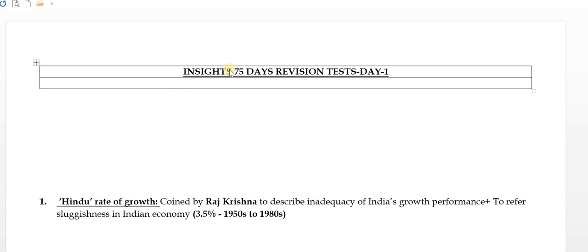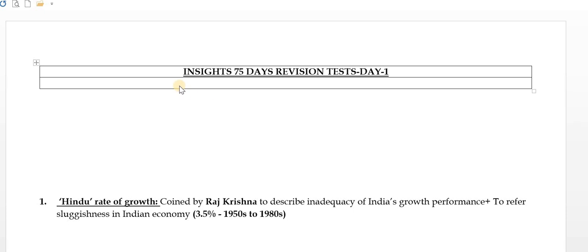So for today I have started with one series. You have seen in the Insights on India, they have actually started with the 75 days plan, and that is the revision tests. Every day they are giving 25 questions, you must be aware of this, and some candidates are very serious and are also doing that. In fact, I am also doing that revision test, and I find it quite useful.